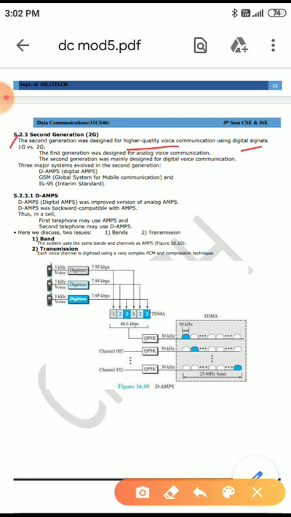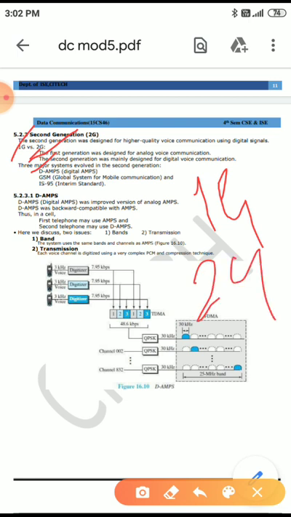Here you can see the difference between 1G and 2G. 1G was designed for voice communication using analog signals. 2G was also designed mainly for voice communication only, but using digital signals. 1G is analog voice communication, 2G is digital voice communication. That is the difference between 1G and 2G.